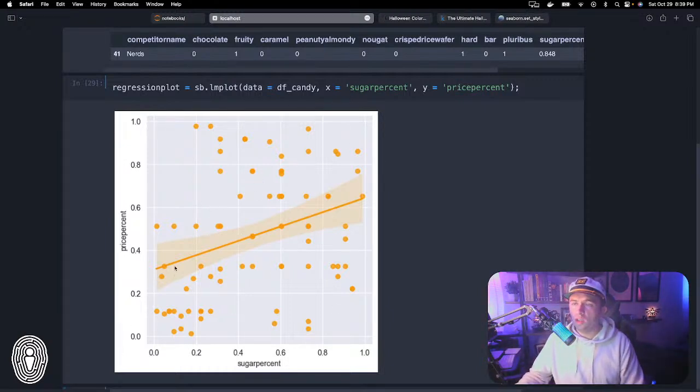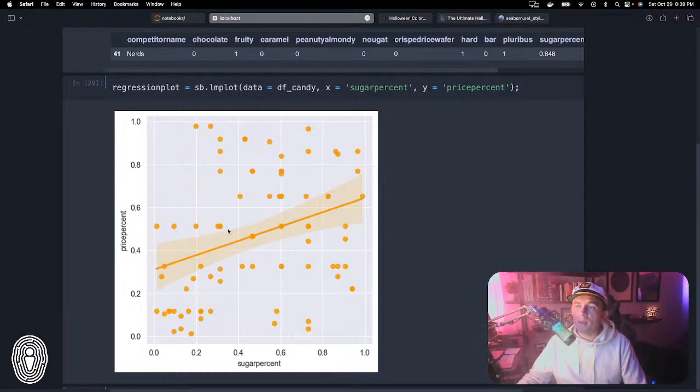So this is, back to your high school days and working with the Cartesian plane, you might recall the y equals mx plus b formula. So the slope here is gentle and positive. If you think about rise over run, this might be like a 3/1 or something like that. That's probably a gross misrepresentation here. But basically, what this is showing us is there is a gentle correlation here.